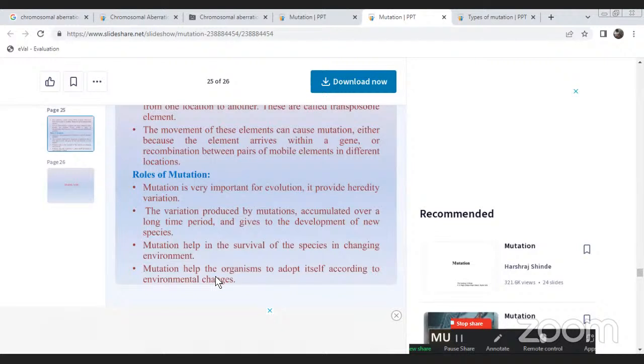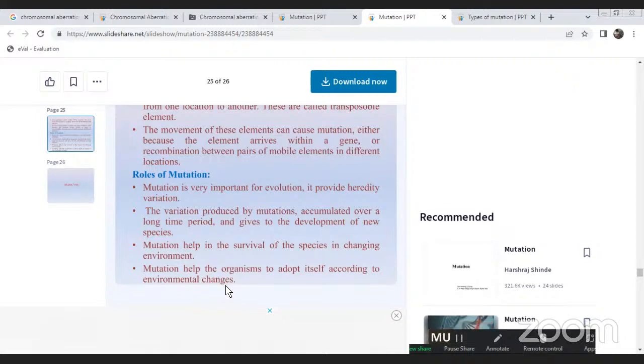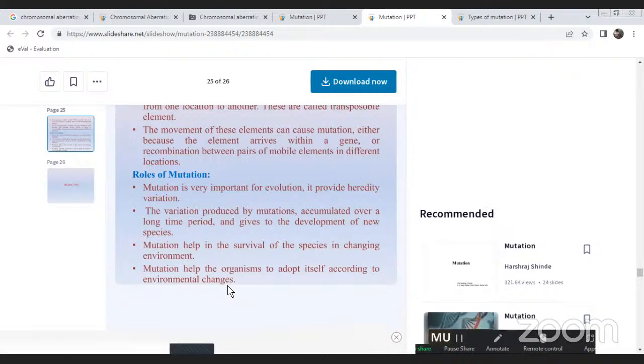What are the roles of mutation? Mutation is very important for evolution. It provides hereditary variation. The variation produced by mutations accumulates over a long time period and gives rise to the development of new species.